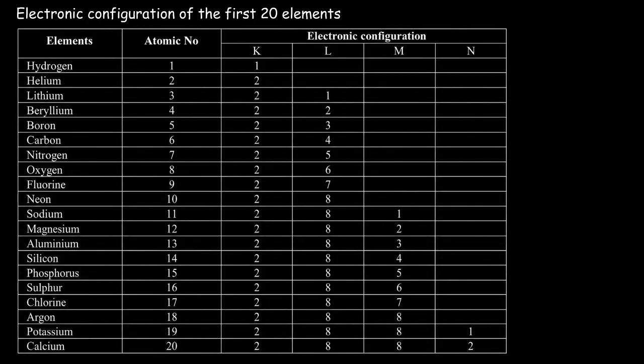Below is a table of the electronic configuration of the first 20 elements. It shows the elements, their atomic number, and their KLM electronic configuration. As you can see, hydrogen has only 1 electron in the K shell, and boron has 2 electrons in the K shell and 3 in the L shell. Calcium has 2 in the K shell, 8 in the L shell, 8 in the M shell, and 2 in the N shell. We have some examples we are going to be using to revise this topic we've discussed.